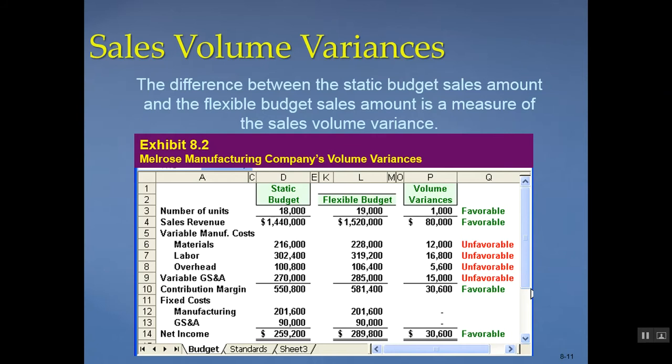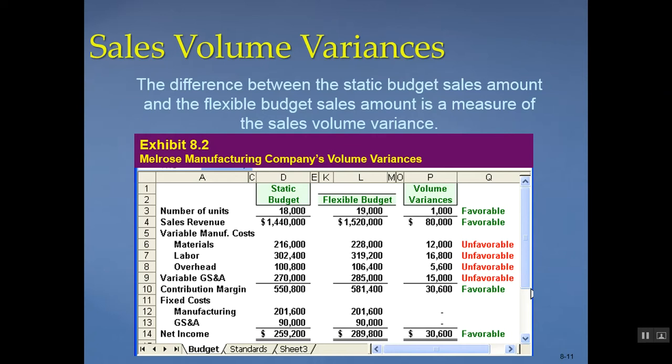So the difference between the static budget sales amount and the flexible budget sales amount is a measure of the sales volume variance, okay? So here we have an example where we thought we were going to sell 18,000, but we actually sold 19,000 trophies. In order to understand whether or not we have favorable or unfavorable variances, we need to look at what actually happened.